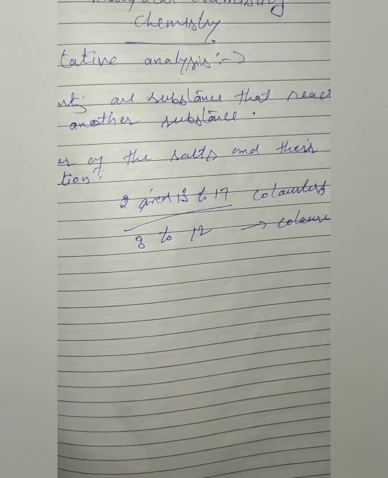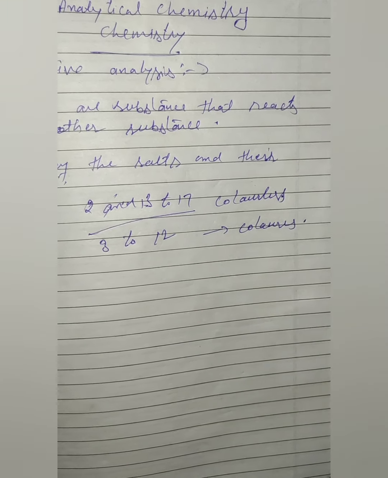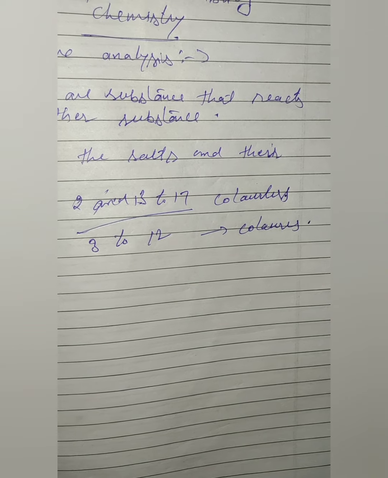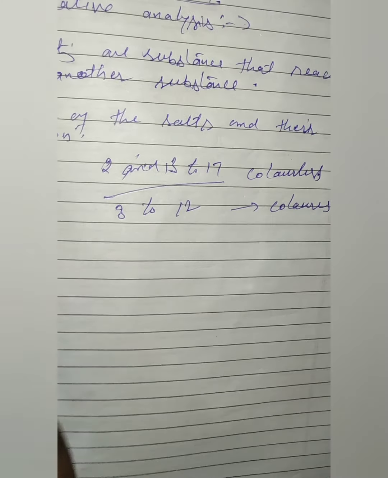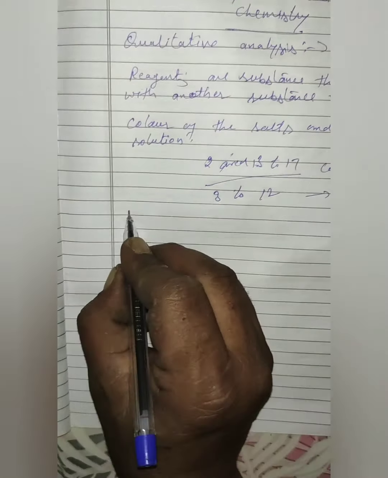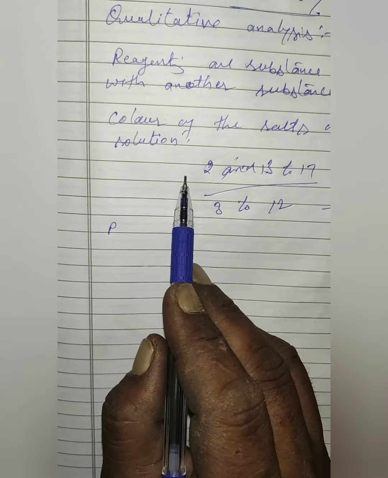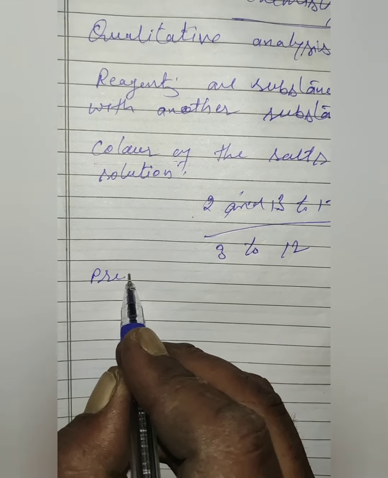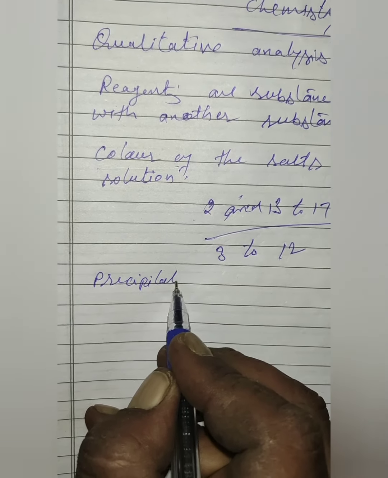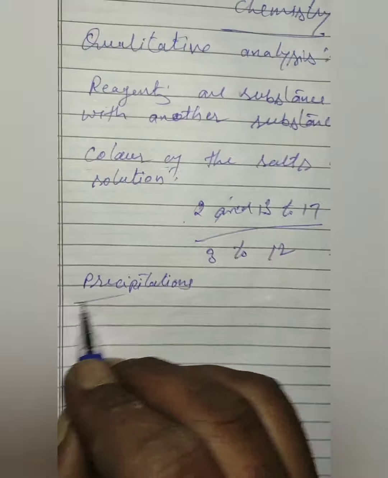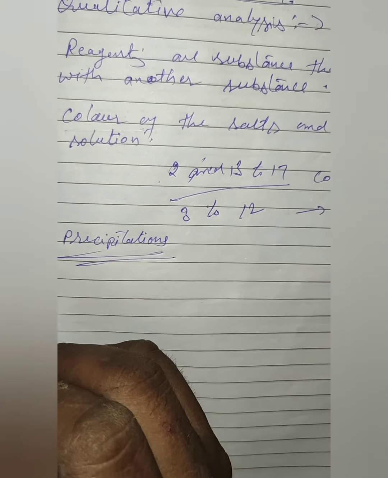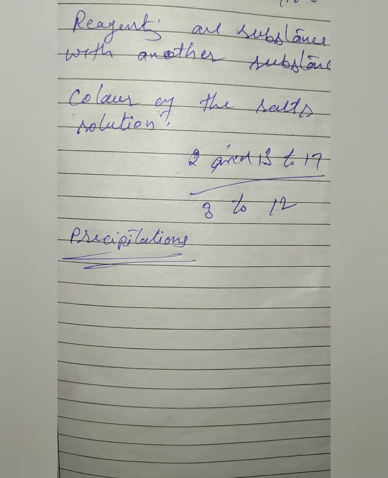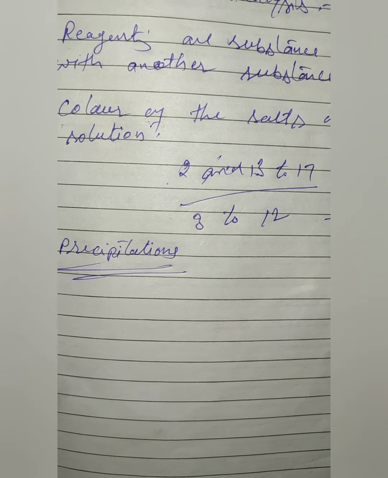Action of alkalis on metal cations results in the formation of their hydroxides, which then appear as precipitates. So this is the reagent, and the first identification is the color. Now precipitation is the process of formation of an insoluble solid when solutions are mixed.